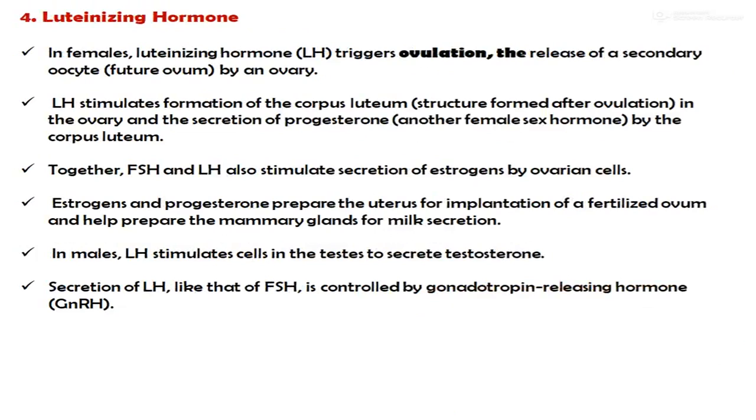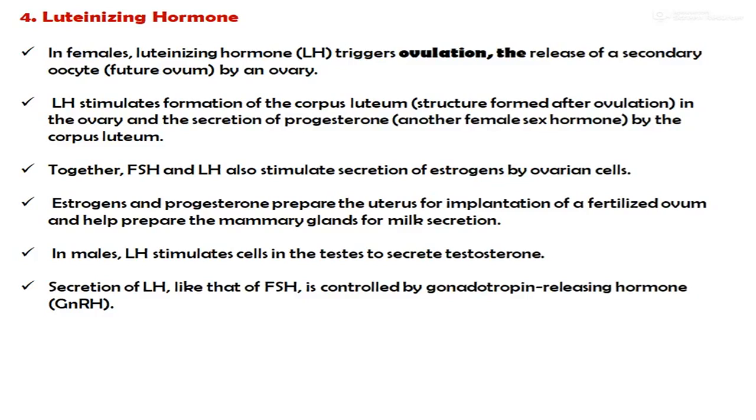Fourth one is the luteinizing hormone. In females, luteinizing hormone triggers ovulation, the release of a secondary oocyte by an ovary. The luteinizing hormone stimulates the formation of the corpus luteum in the ovary and the secretion of progesterone by the corpus luteum. This corpus luteum is the structure formed after ovulation, and progesterone is another female sex hormone. Together, follicle stimulating hormone and luteinizing hormone also stimulate the secretion of estrogen by ovarian cells.